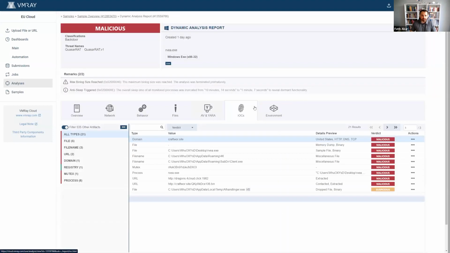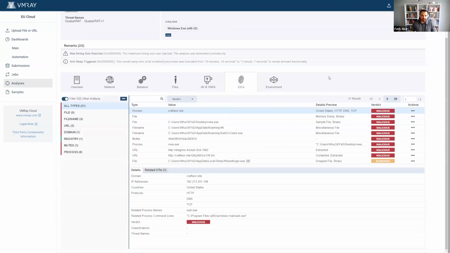Going to the IOCs tab, which is really interesting. In here, we are able to show all of the IOCs that we saw in this analysis environment. And in, again, less than 4 minutes, we were able to show all of these malicious IOCs. And this is also a unique capability to us.